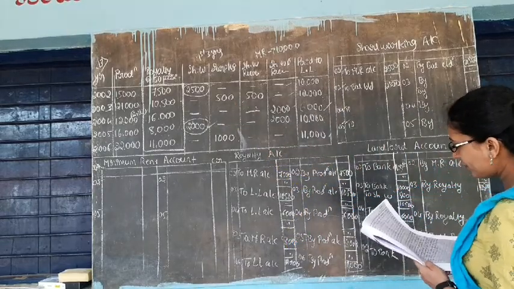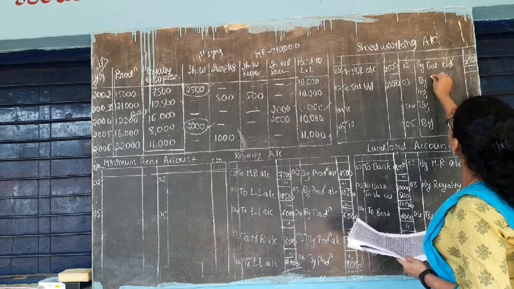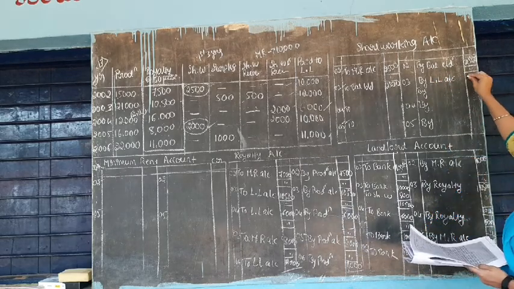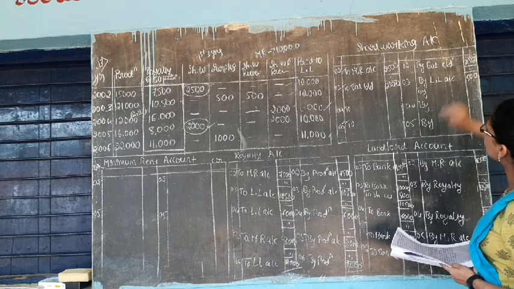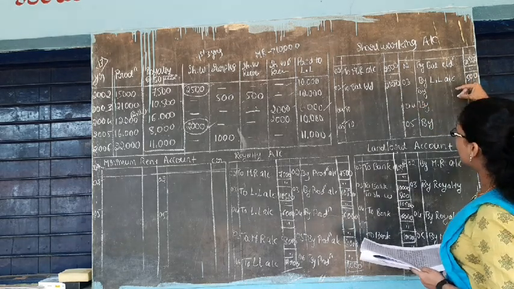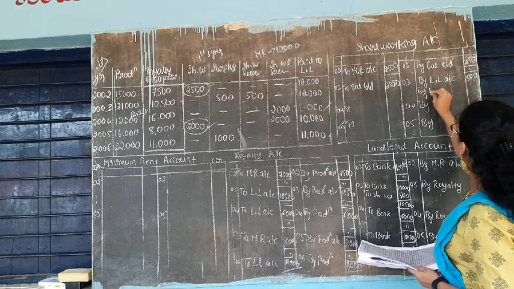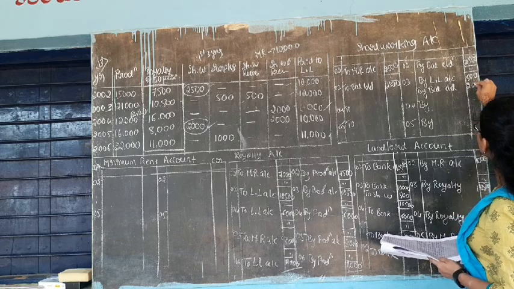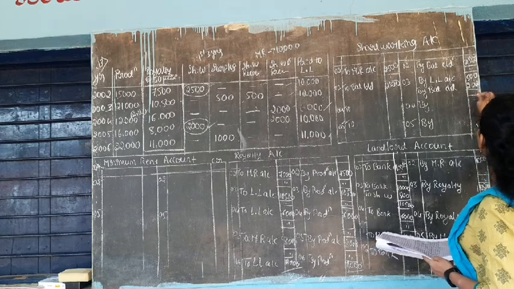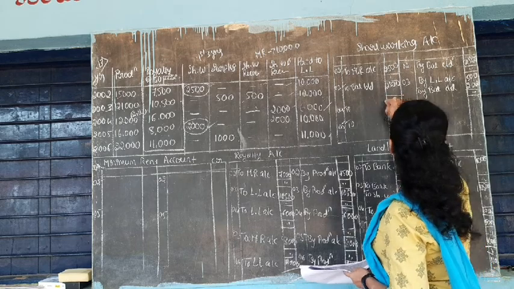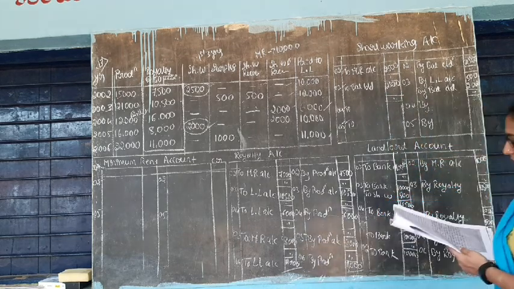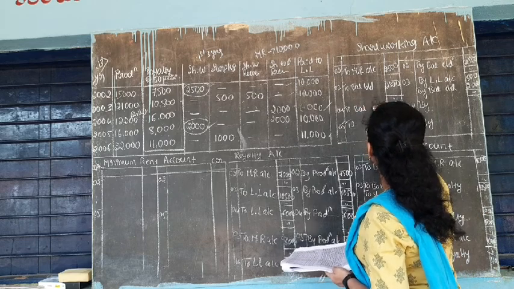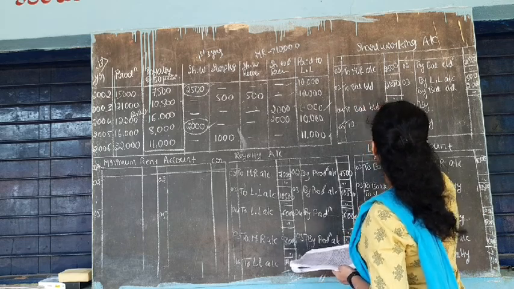Recoupment means you have paid to your landlord, by landlord account, 500 rupees. So 500 has been recouped. Remaining is 2,000. That is balance carried down 2,000. Close the account. Okay. And this 2,000 transfers to next year. Balance brought down 2,000.